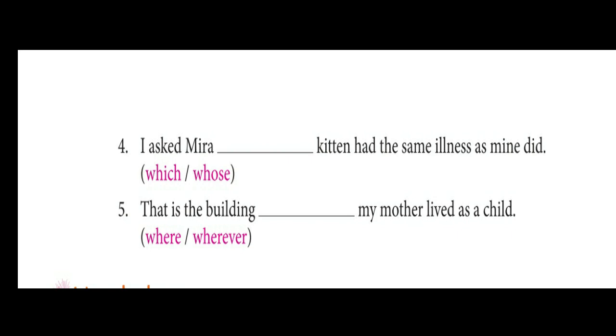His kitten also has an illness, and the same illness was there for Mira's kitten. Okay. Fifth one, that is the building dash my mother lived as a child. Where or wherever. Okay, very simple.